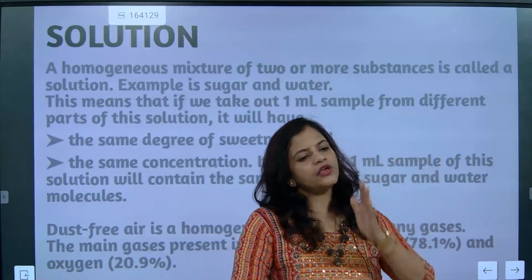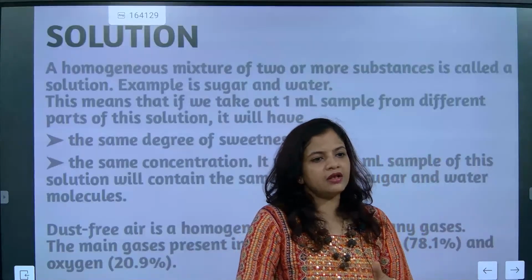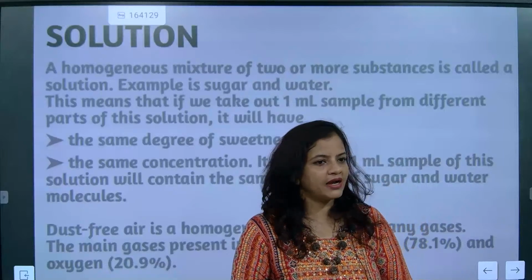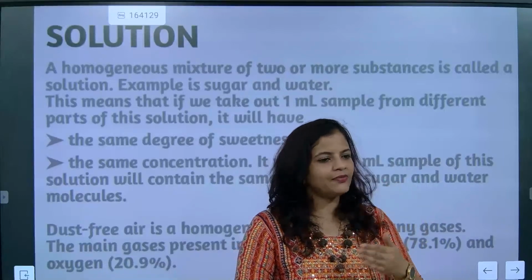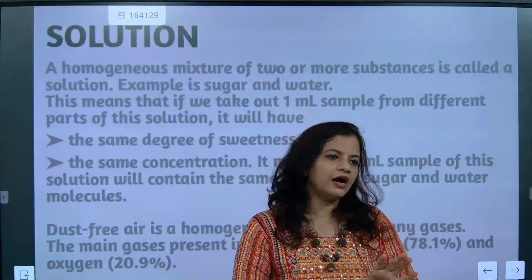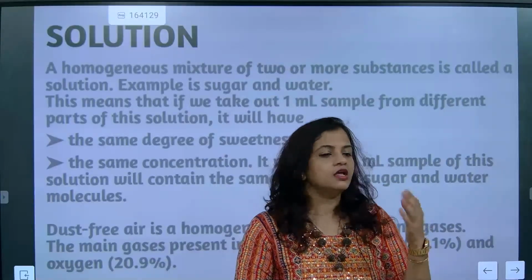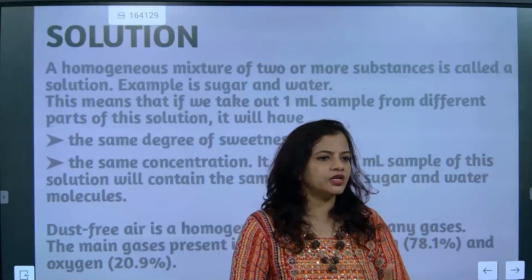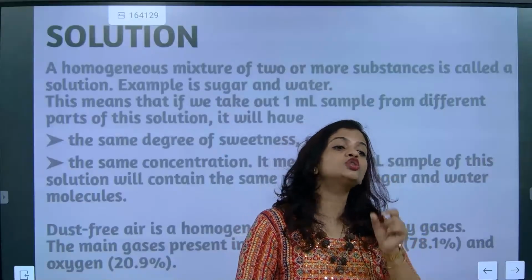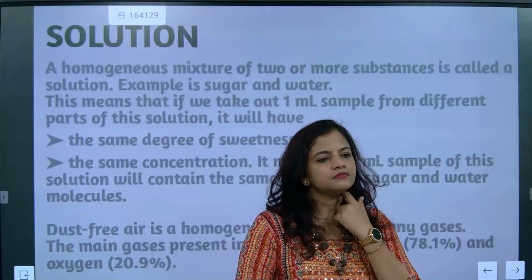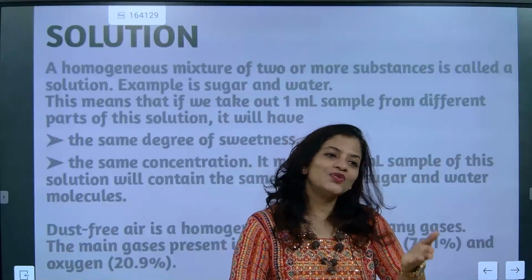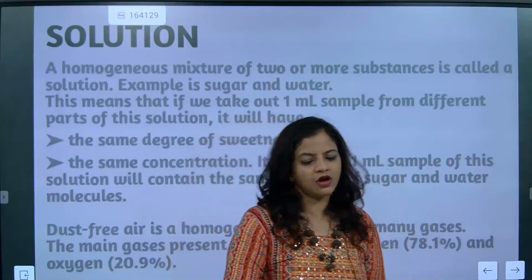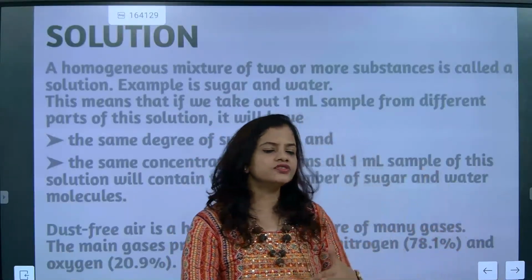Got it? So if I take 80 ml of water and add 20 ml of salt solution, salt added in water, the total is 100 ml. I told salt solution, not salt. Salt solution means salt added in water. So the concentration is 100 ml.